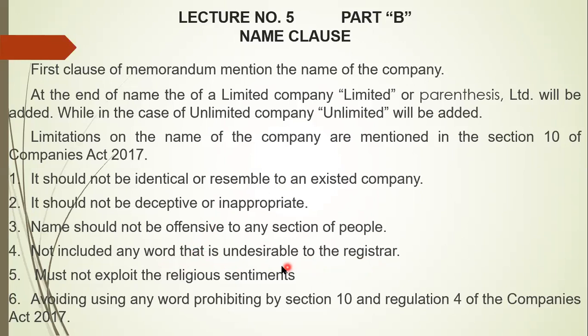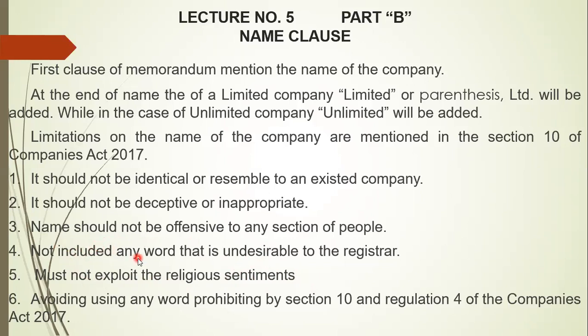There is no limit mentioned, but if the registrar is not satisfied, he can say it is an undesirable one. And fifth, it must not exploit religious sentiments. It should not be such that it exploits the religion of a particular sect, for example, Shia, Sunni, etc. It should not be of this type.